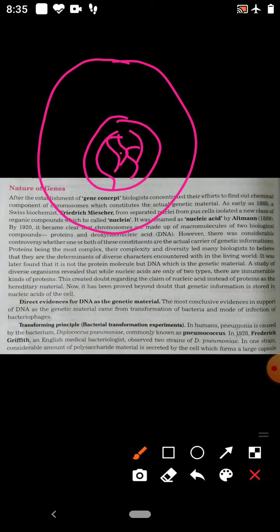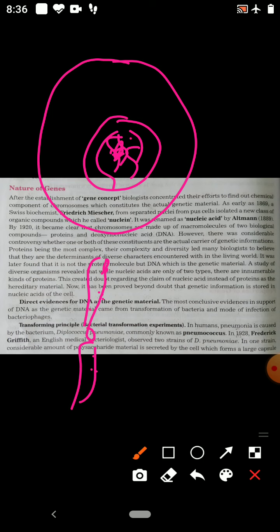So Walter Sutton and Thomas Hunt Morgan established that hereditary material resides in the nucleus, in the chromosomes. Chromosomes have a structure like this. So genetic materials, the hereditary materials, are present in the chromosomes.